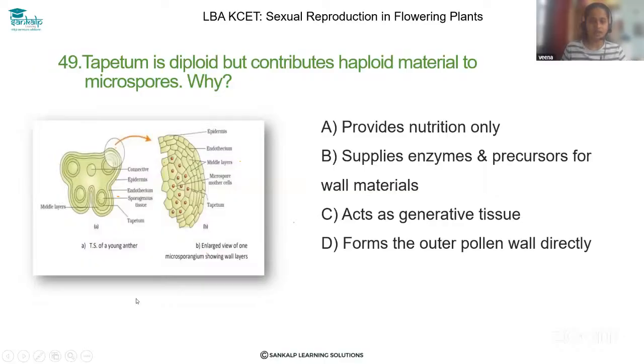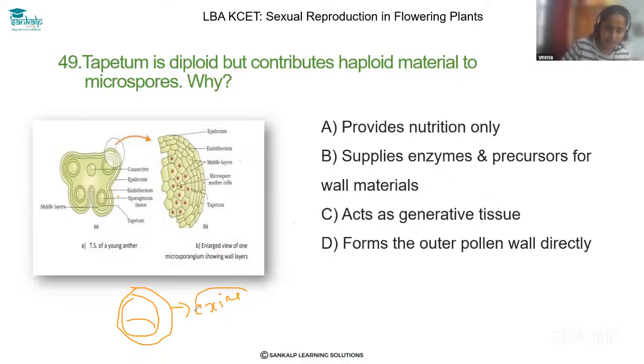You have seen that the pollen grain contains two walls, right? The outer wall is called exine and the inner wall is called intine. The exine contains sporopollenin, which is nothing but a contribution of the tapetum only.